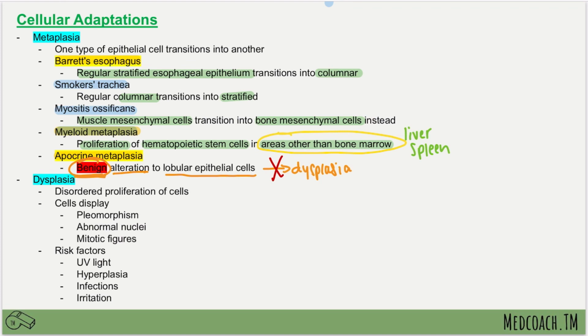And then finally, we have dysplasia. So as I just mentioned, metaplasia will become dysplasia, and this is when the proliferation of cells is now disordered. So whereas in metaplasia, it was ordered, here in dysplasia, it's disordered. So you will see that cells will display pleomorphism. They will have abnormal nuclei, and you will also see mitotic figures. There are some risk factors that you're going to want to remember. And these risk factors consist of UV light, already existing hyperplasia, infections, and irritation.